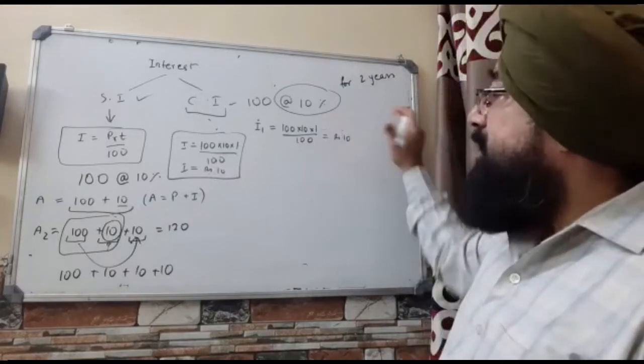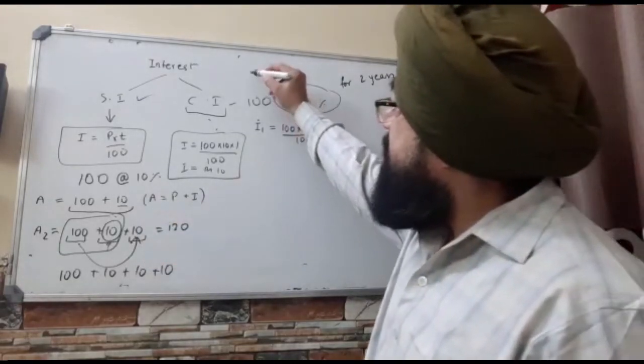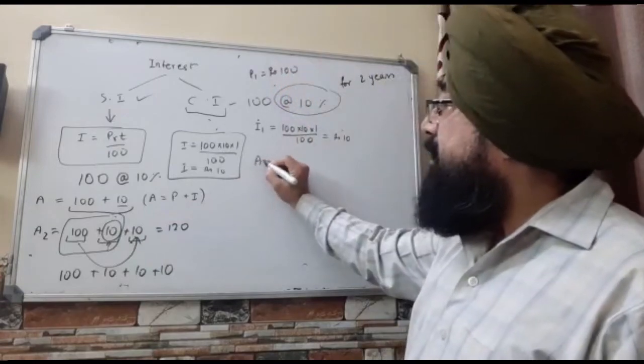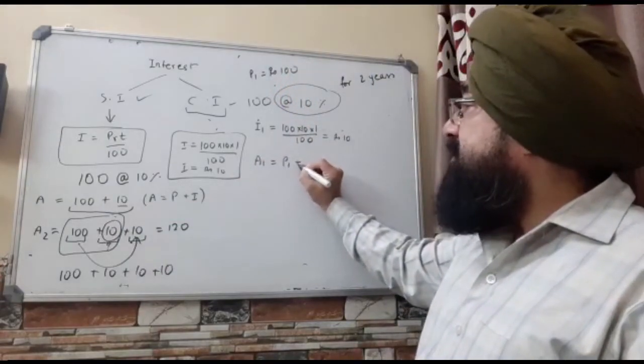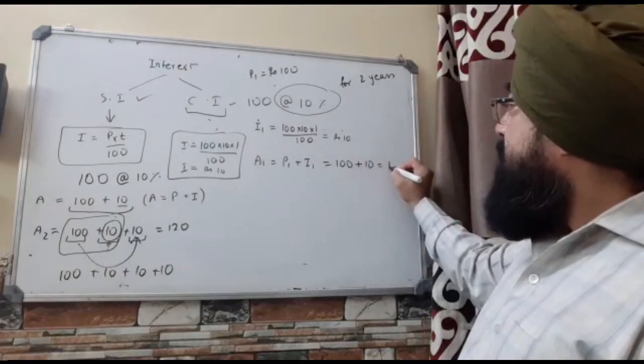And now, because you know that A is equal to P plus I, and because this P1 is rupees 100, therefore A1 will come out to be P1 plus I1, that is 100 plus 10, that is 110.